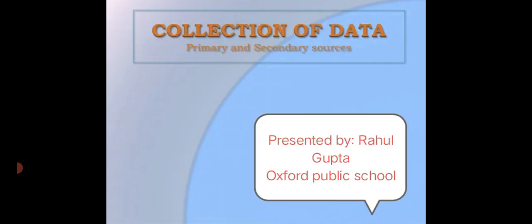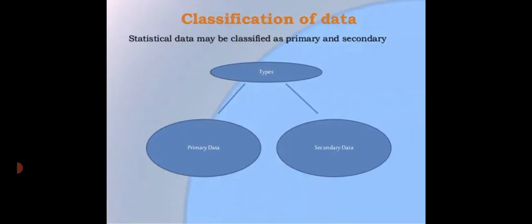I have explained why we need the data, why we collect the data. The second chapter of your statistics is the most important chapter. Now let me proceed to the collection of data, the primary and the secondary sources of data. The collection of data has been divided into two categories, the primary and the secondary sources of the collection of data.